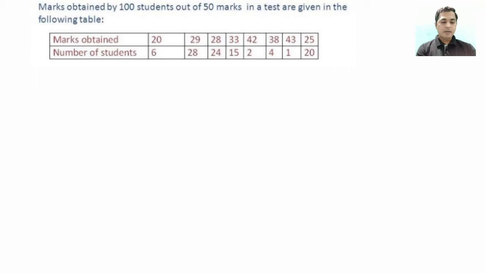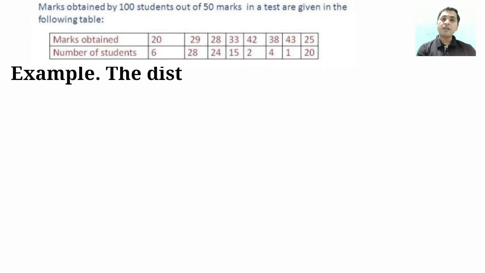Here you can see the marks obtained by 100 students out of 50 marks in a test, given in the following table. Here the number of students who got 20 marks is 6, the number of students who got 29 marks is 28, and the number of students who got 28 marks is 24. So these kinds of frequency distribution tables are not grouped. Right? Let us move to the next question.